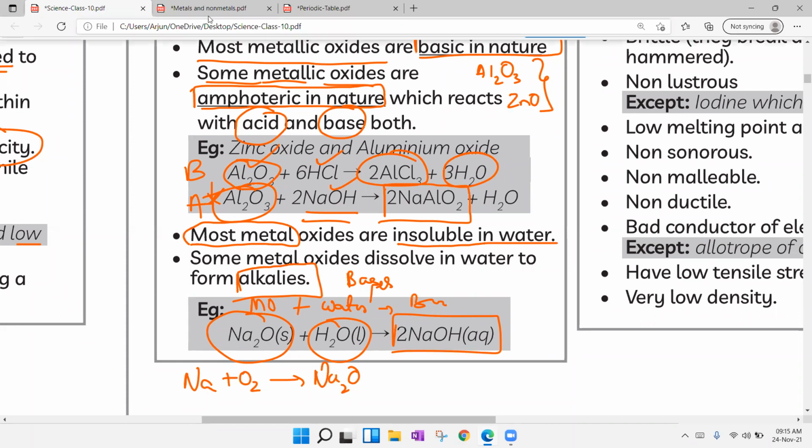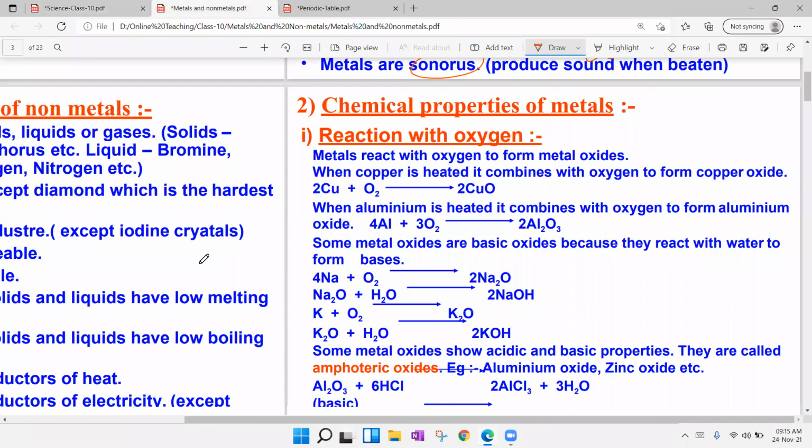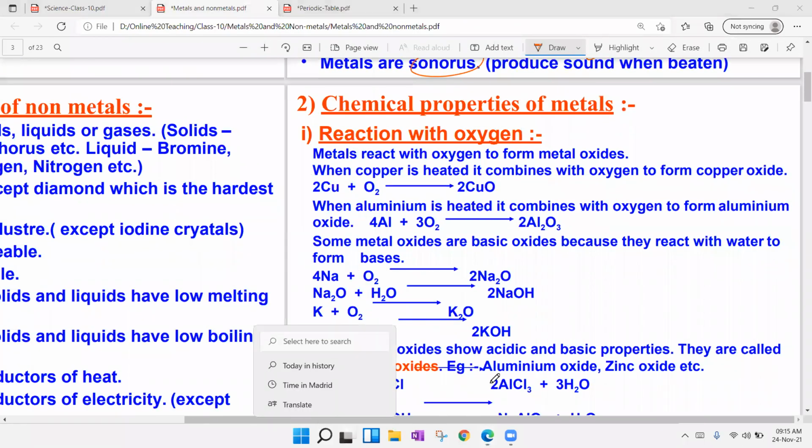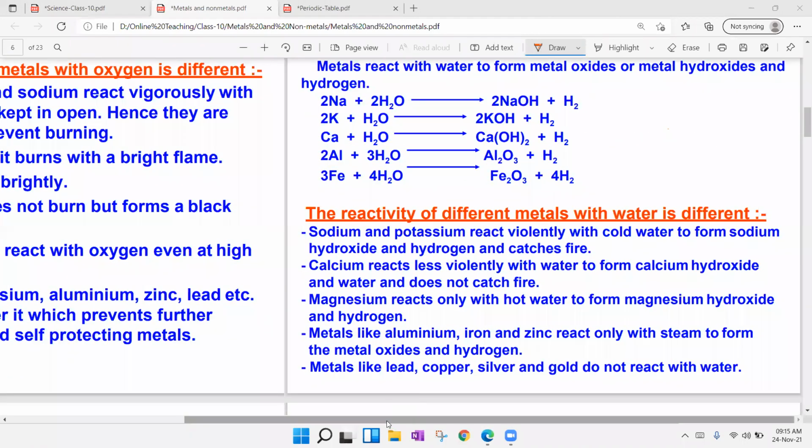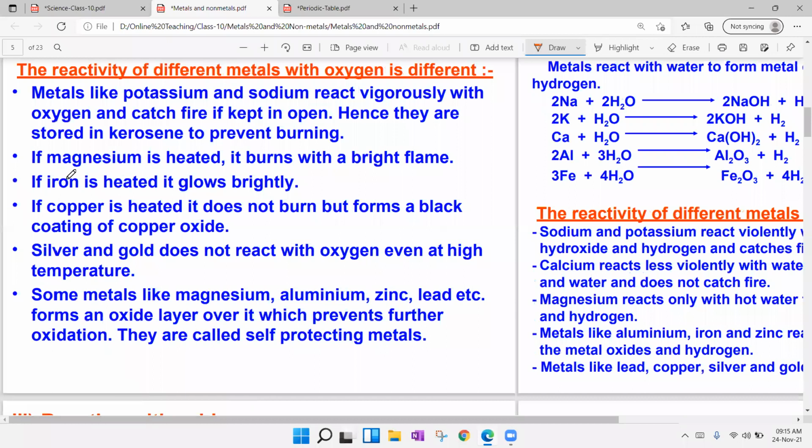Now, there are a few exceptions. We have to understand that. In reaction with oxygen, there are a few exceptions. Metals like potassium and sodium react very vigorously with oxygen. How vigorous? In the sense that they catch fire if kept open, so they are stored in kerosene to prevent burning.